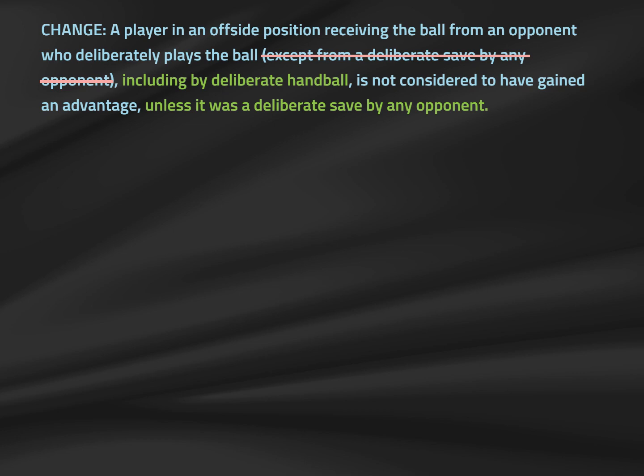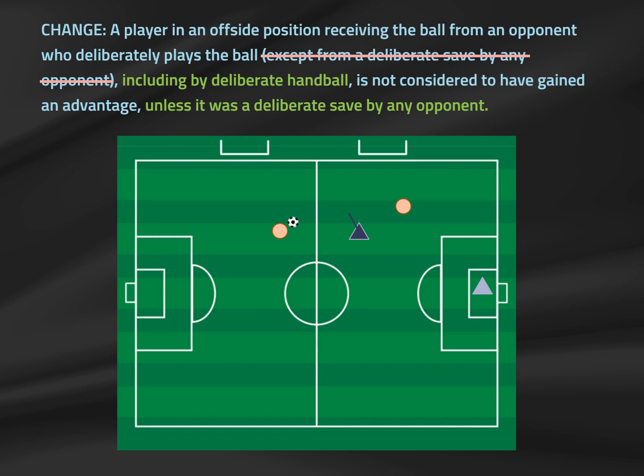This added language also now eliminates the argument that a tactical handling offense when a ball is played to an offside attacker is somehow negated by the offside attacker, quote, forcing the defender to commit the offense. In this example, the attacker is in clear offside position when the ball is played to him or her, but the defender sticks out an arm to prevent the ball from getting through. The deliberate handling now eliminates the possibility of calling offside on the attacker. Law 11 clearly states this is not an offside offense.